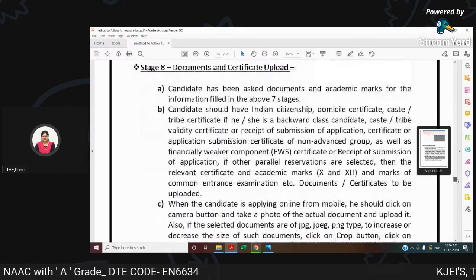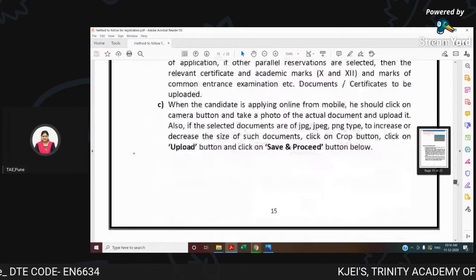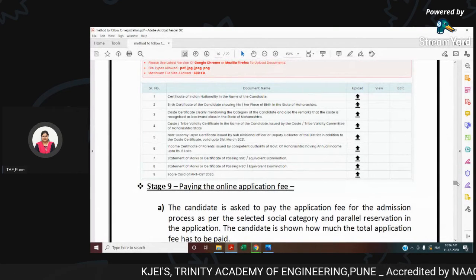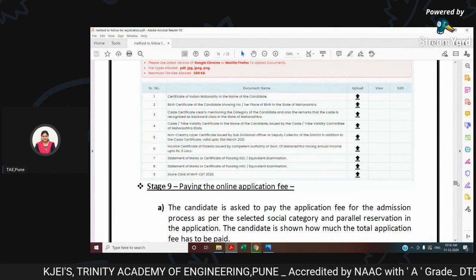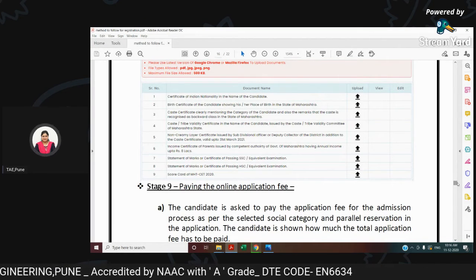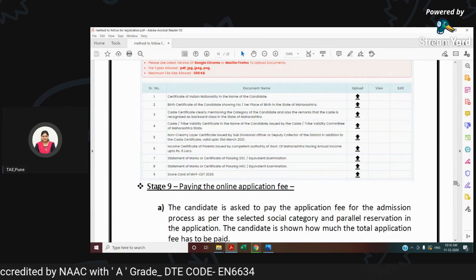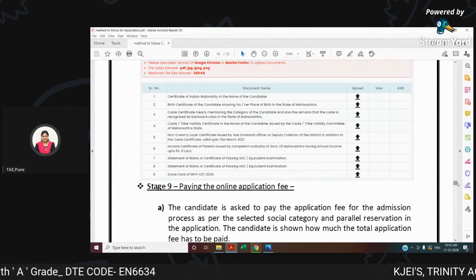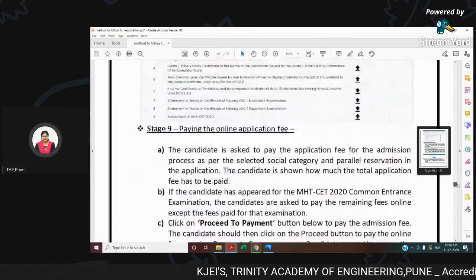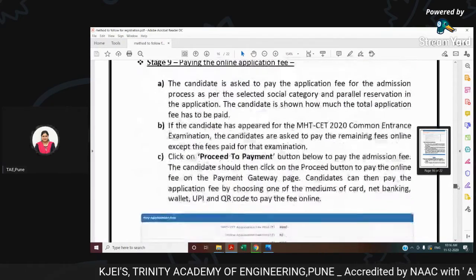Stage 8 is your documents and certificates uploading. Whichever list I have shown you at the beginning, those certificates, in PDF, JPG, JPEG or PNG format, are to be available with you so that you can upload all the certificates over here one by one accordingly. Then the ninth stage is paying your online application fee.